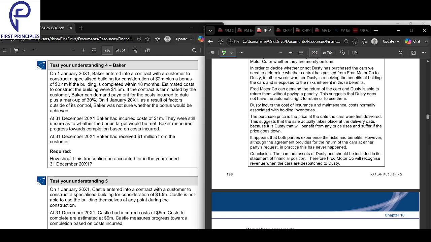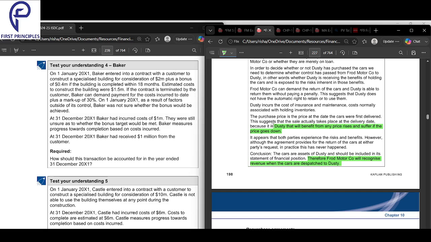Okay, so what is happening here is that Ford will recognize revenue the moment the cars are dispatched to Dusty. Now, why are we saying that Dusty is the owner? What about it is telling us that Dusty is the owner? Because if the car increases in value or decreases in value, any which way, Dusty will have to pay the fixed factory price. Maybe the price has gone down below the factory price also. Still, Dusty will have to pay the factory price only. So Dusty will benefit from the increase in price, but he will also suffer from the price going down.